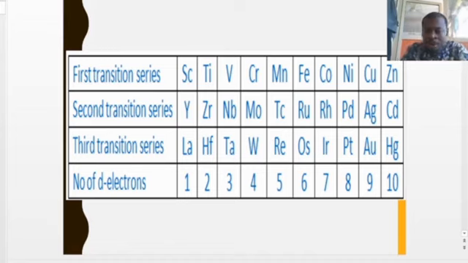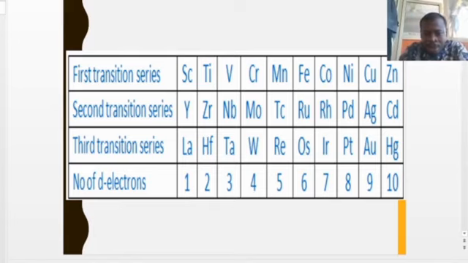So we are going to examine what makes them different. Why do we call them transition metals from the basic conception of our definition, and how can we identify those that are not true transition metals? From the series, we said that the transition metals are basically divided into 3 major series: the first series, the second series, and the third series. Our major focus for this discussion is going to be on the first series.